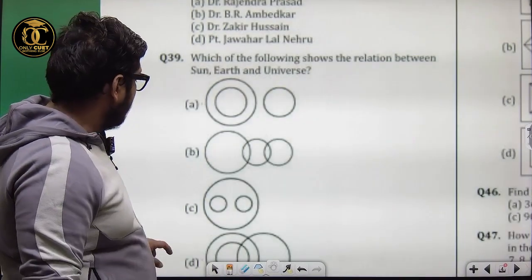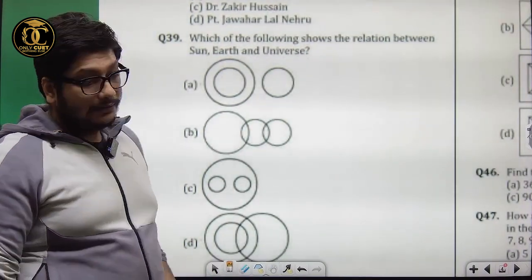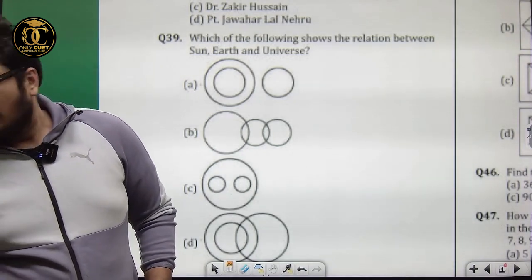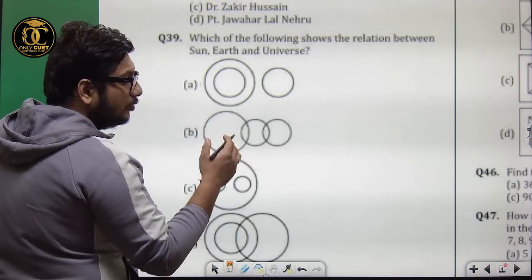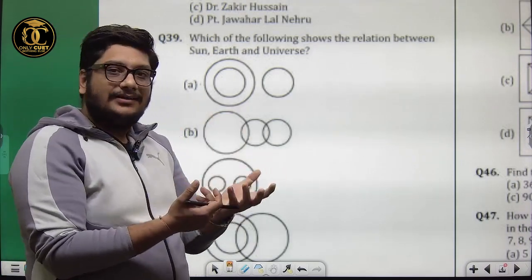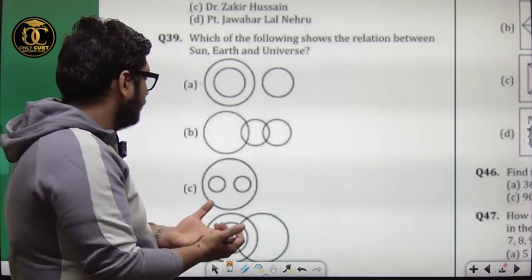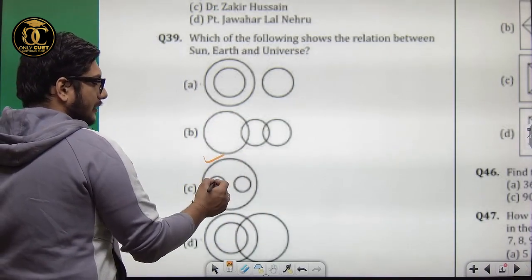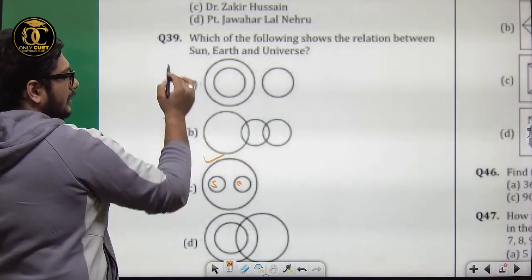Question number 39. It talks about which of the following shows the relationship between the sun, the earth, and... correct? The universe, it's a universal set. Sun, earth, Jupiter, all part of universe. So this is the one that shows universe. There is sun, then there is earth, all part of this. 39th correct answer is